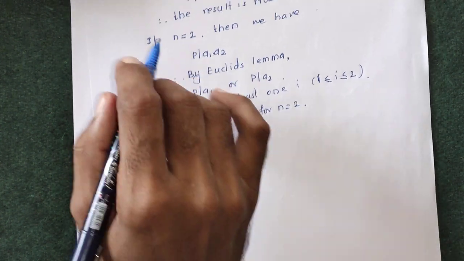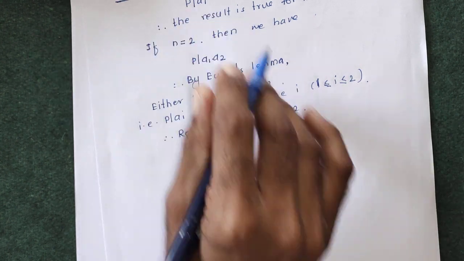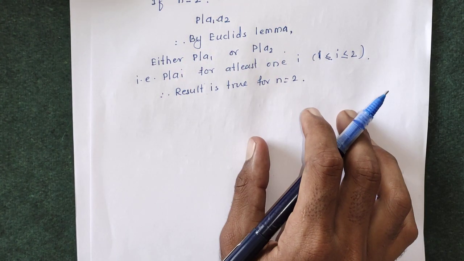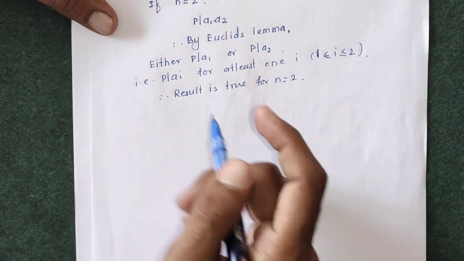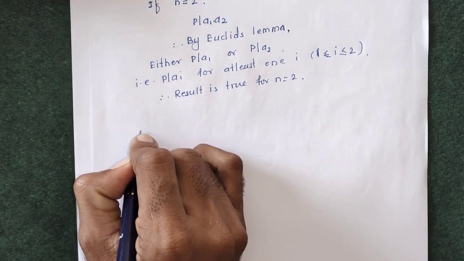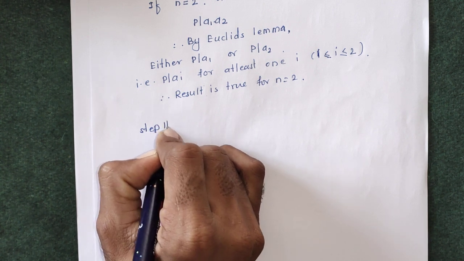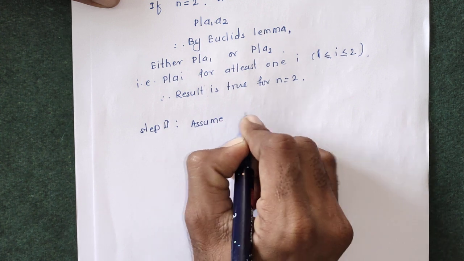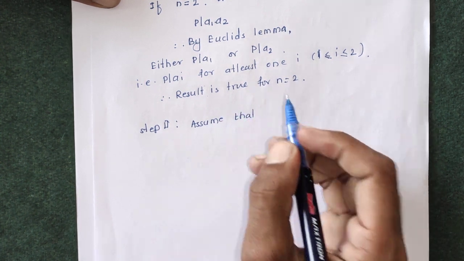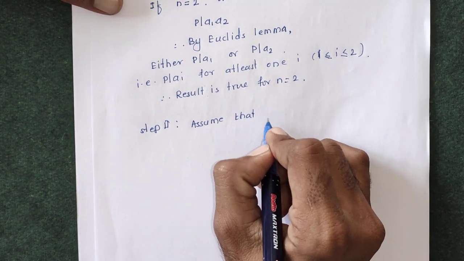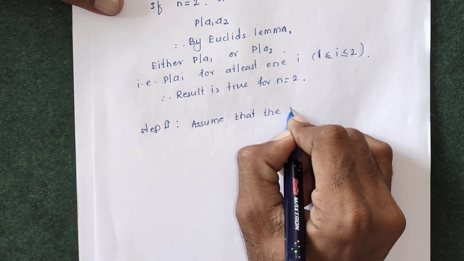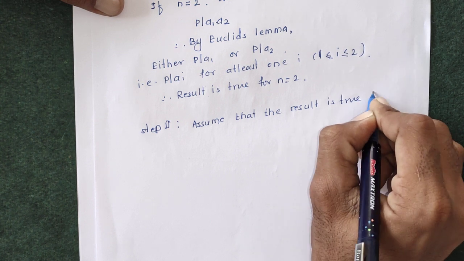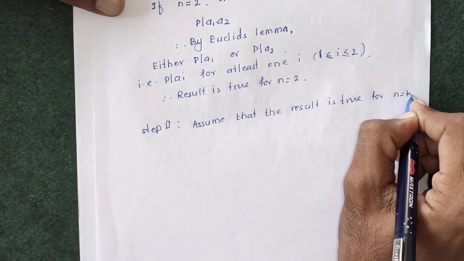That was our first step. Now for step second of mathematical induction, we suppose the result is true for n equal to, suppose, k.